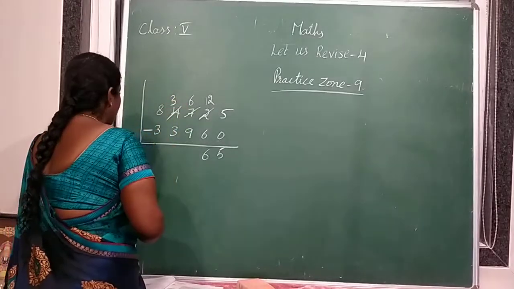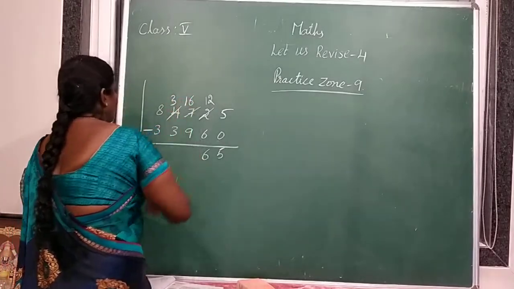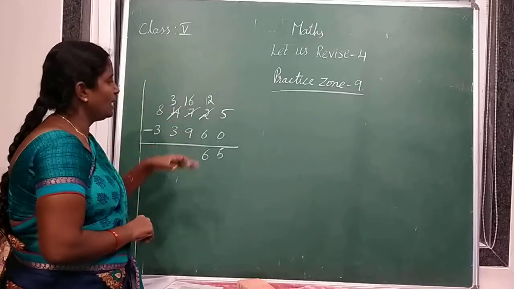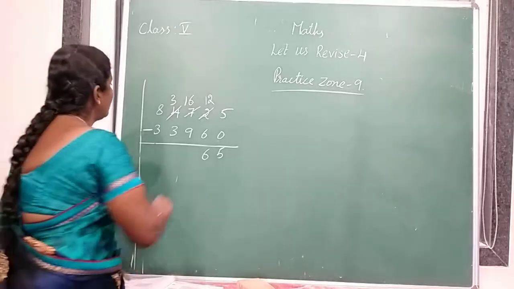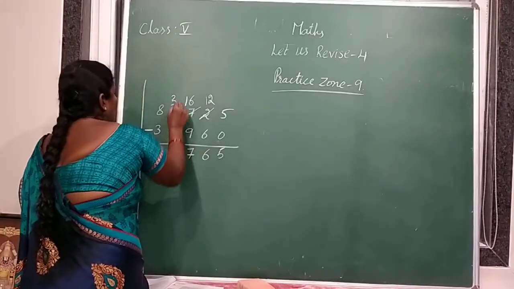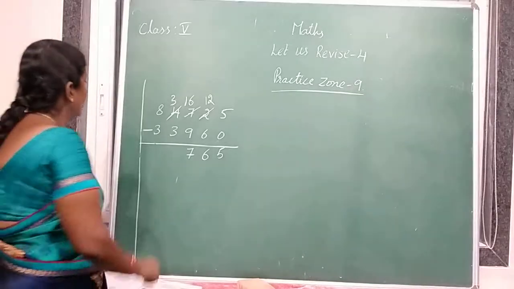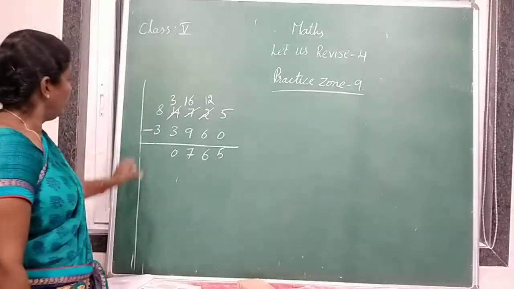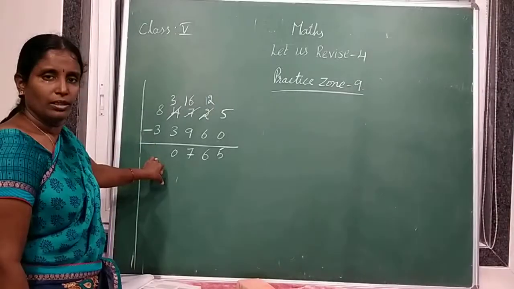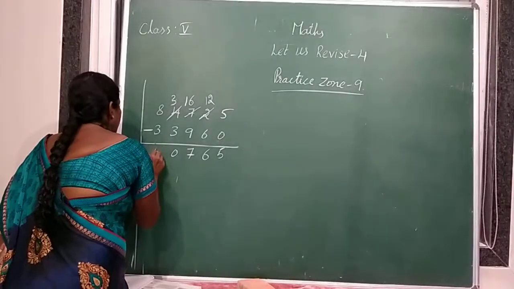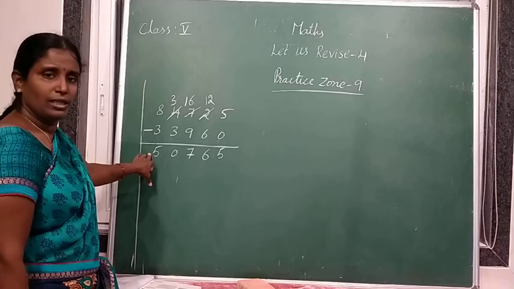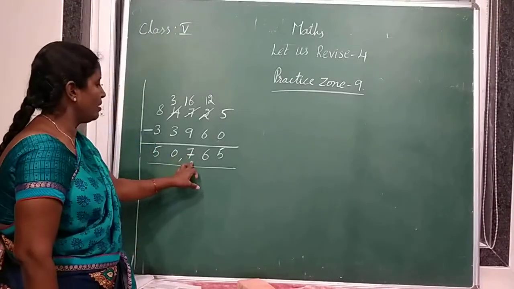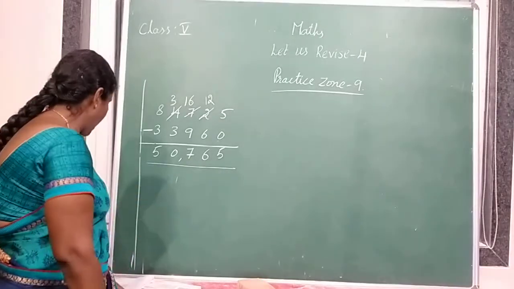And 6 becomes 16. 16 minus 9 is 7. 3 minus 3 is 0. 8 minus 3 is 5. So what is the answer? 50,765. And one more problem.